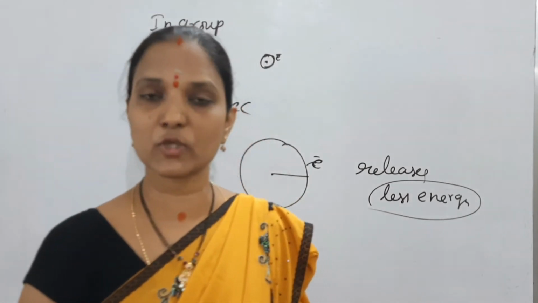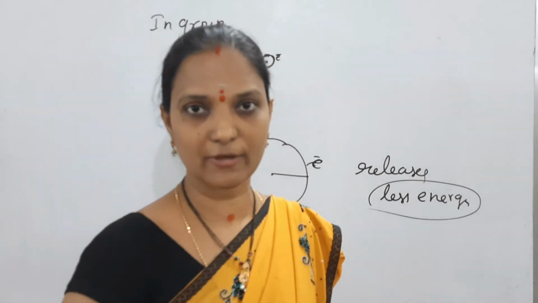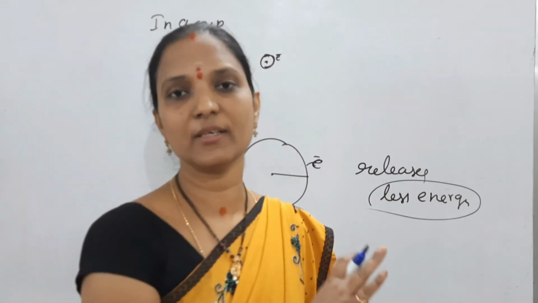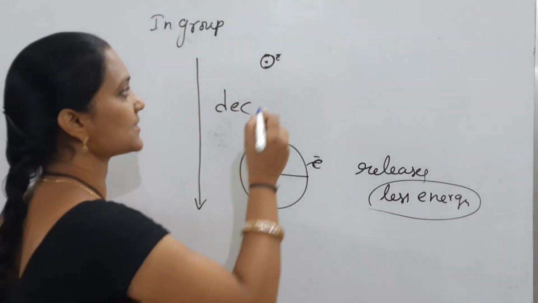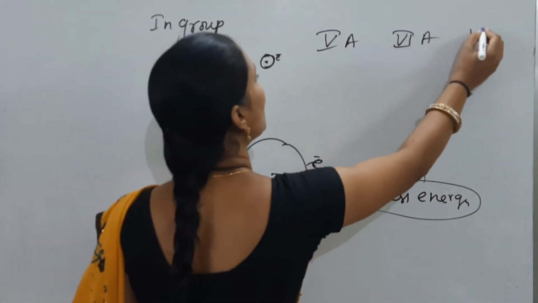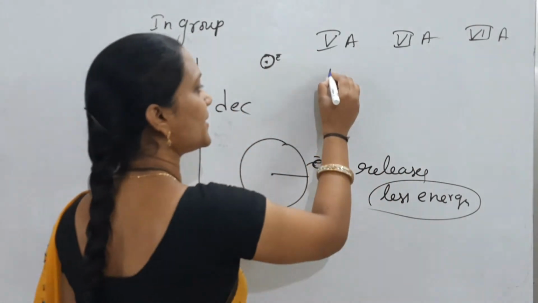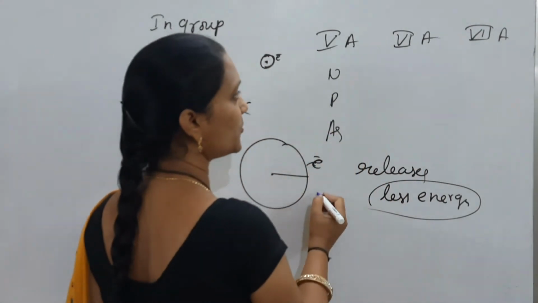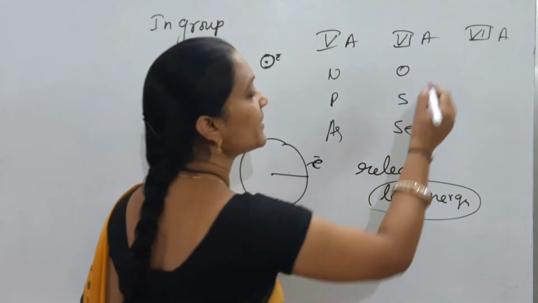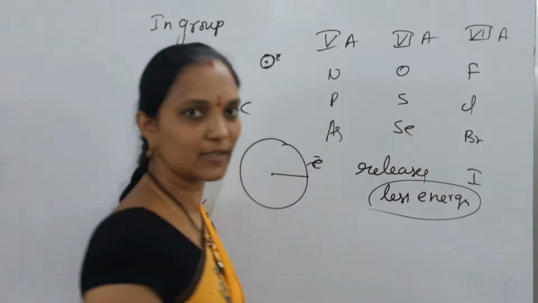Anyhow, first A group elements are not ready to gain electrons, they lose electrons. Better take third A group elements; down the group electron affinity decreases. But in 5th A, 6th A and 7th A group elements: 5th A nitrogen, phosphorus, arsenic, antimony; 6th A oxygen, sulfur, selenium, tellurium, polonium; and 7th A fluorine, chlorine, bromine, iodine, astatine.